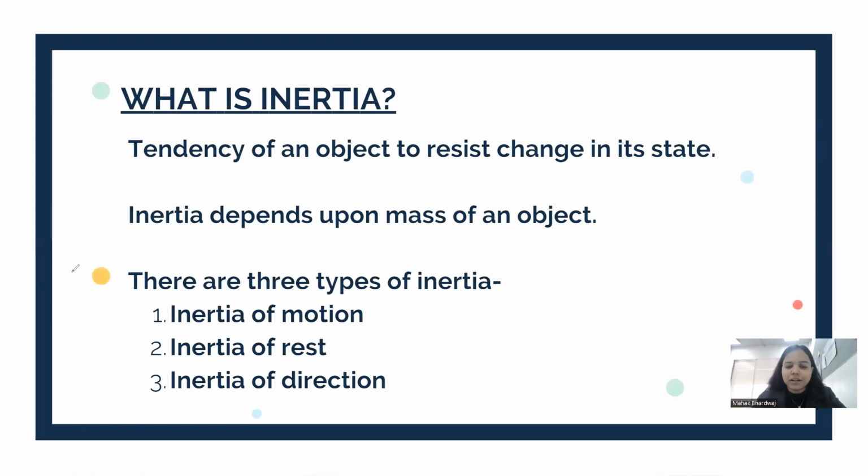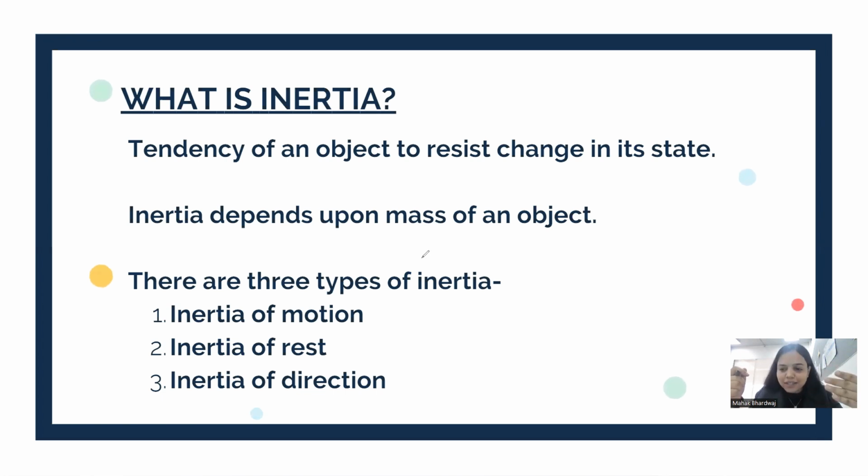Let's understand with a practical example. Let's say you have two trolleys. Okay, you have two trolleys. One trolley is empty. Another trolley is full with groceries. Now, which trolley would be easier to move? Okay, which trolley would be easier to move? Definitely the trolley which is empty, it would be easier to move.